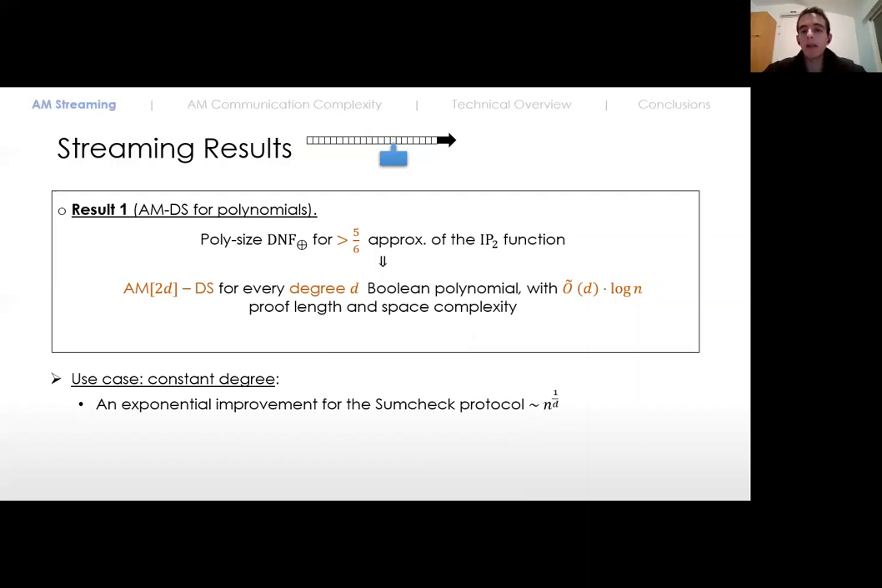So by simply assuming that we have a polynomial size DNF of parity that approximates the inner product function, we get an exponential improvement to the famous sum-check protocol. So that was our first result.